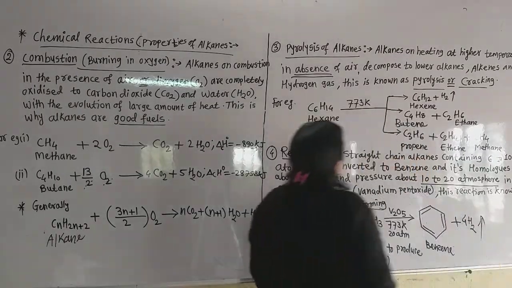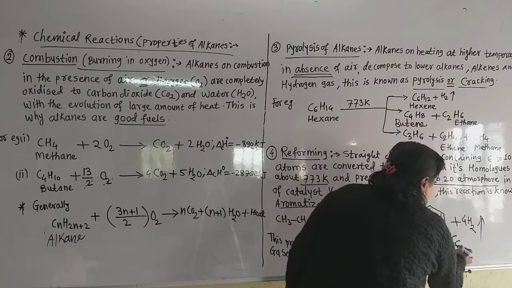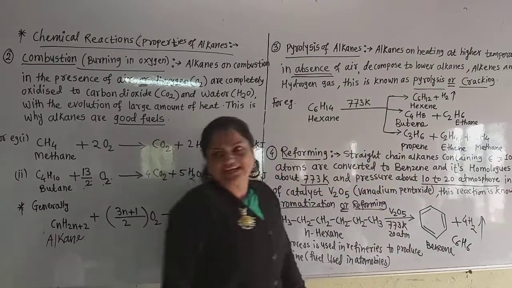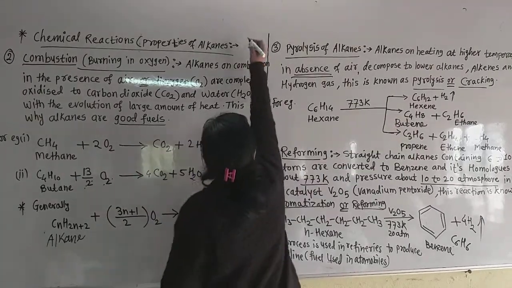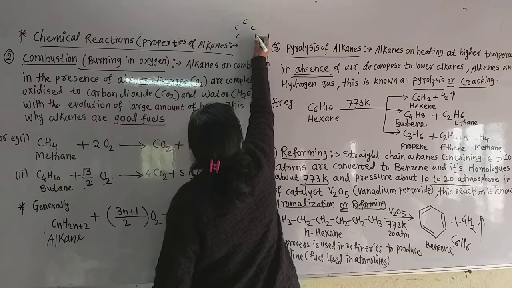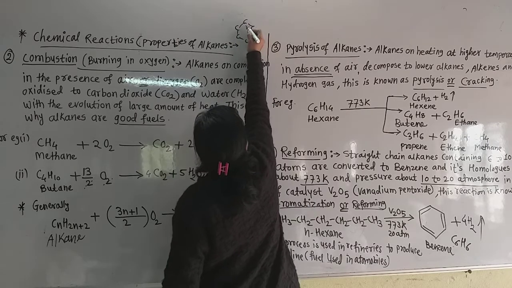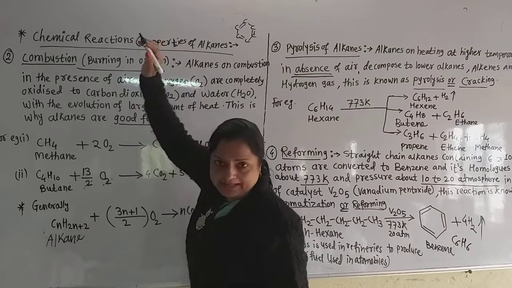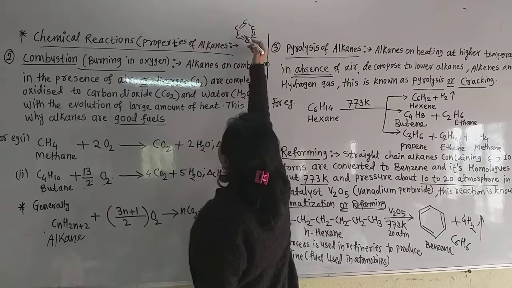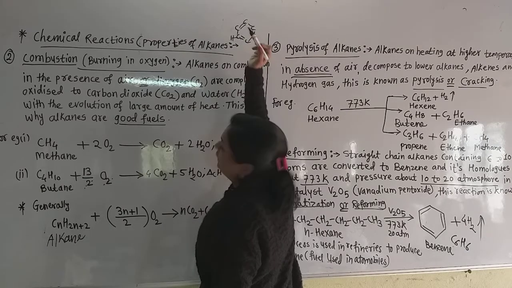Now what is the actual molecular formula of benzene? C6H6. You know that. Why is it C6H6? Remember, see here. These are the 6 carbon atoms I draw here for benzene, and alternately, one after another, there is a double bond. Now see the valency of carbon: 1, 2, 3. It requires only 1 hydrogen.